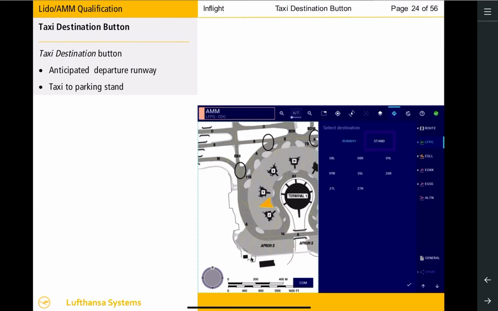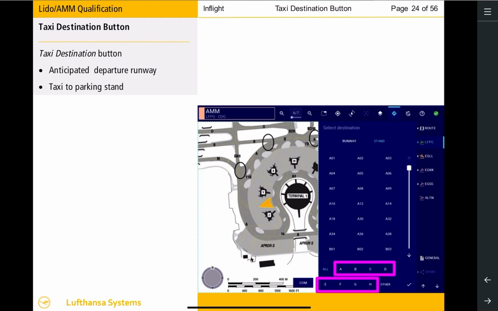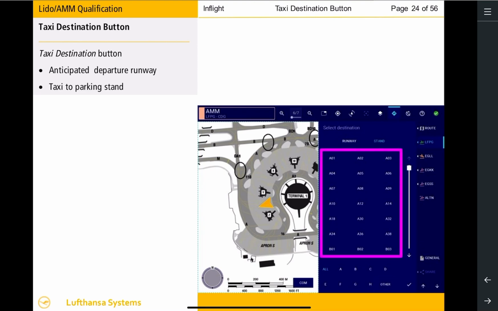When the Parking Stand Selection button is selected, a list of all published parking stands at the airport is displayed. The All button allows the display of all parking stands available at the respective airport. A Filtering button allows arranging of parking stands by their first alphabetical identifier. Should a button for the first alphabetical identifier filtering not be present, then these parking stands can be found by selecting the Other button. All parking stands are listed in numerical order followed by alphabetical order. Where not all parking stands can be displayed at once, a scroll bar is available.